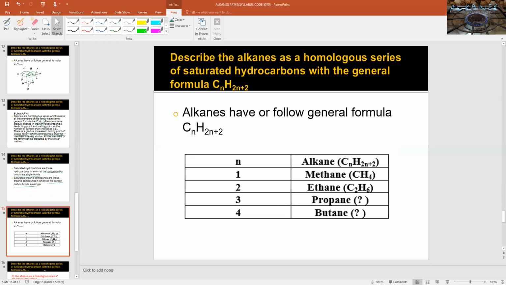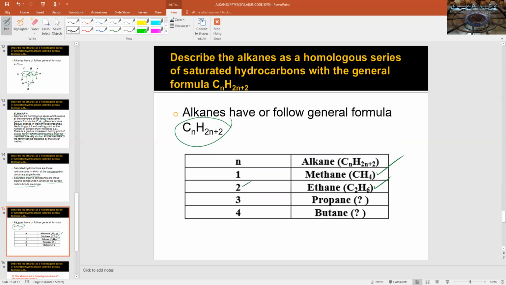Alkanes follow the general formula, which is CnH2n+2. Here are the names and formulas of the first four members. Methane, when the value of n is 1, the formula would be CH4. The second member is ethane, in which the value of n is 2, and the formula would be C2H6.